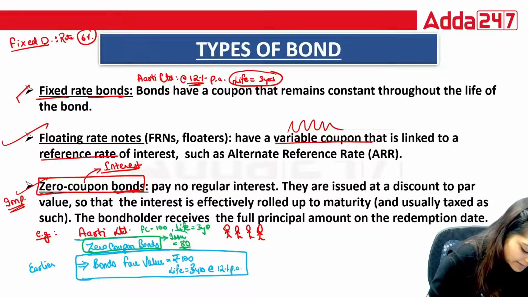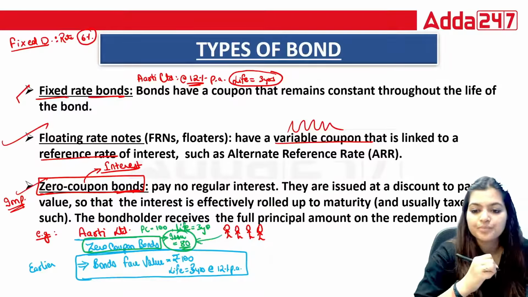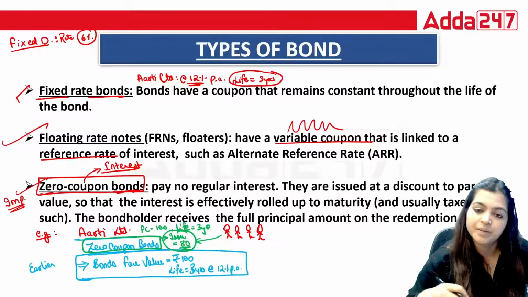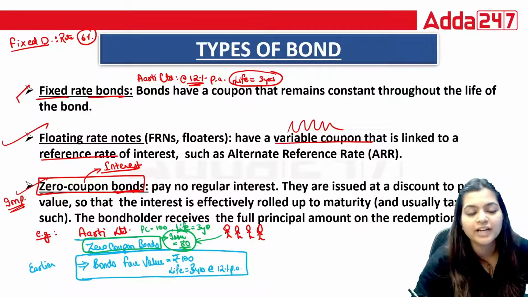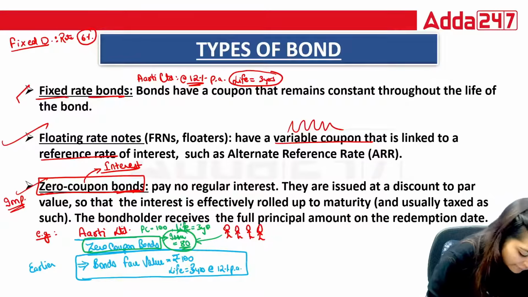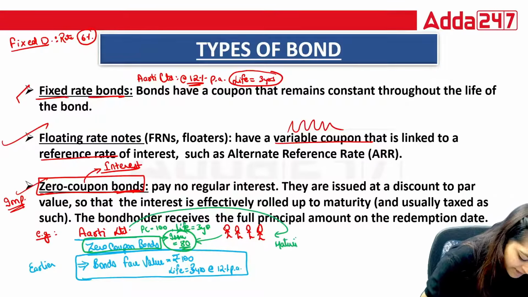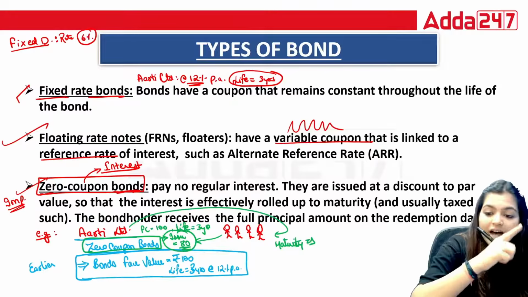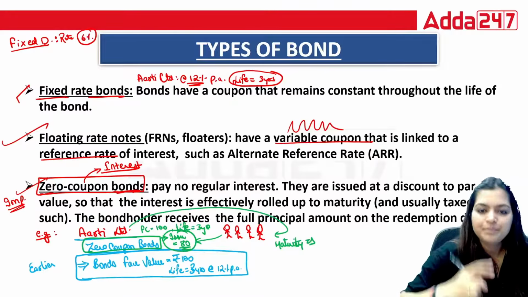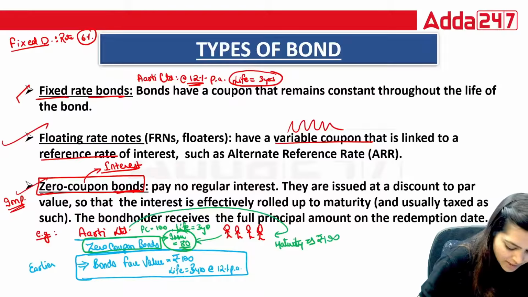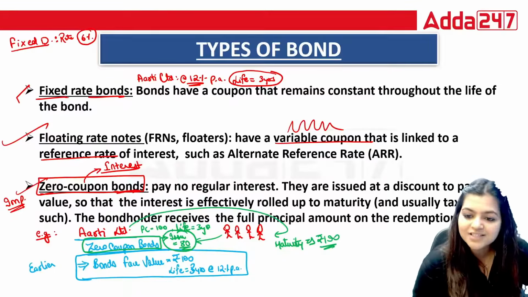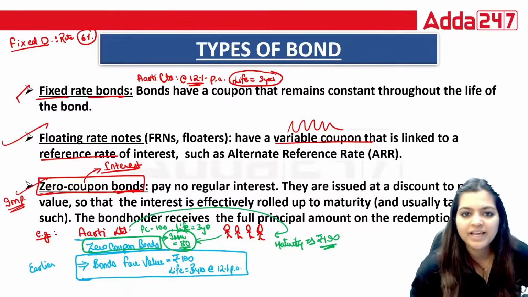So at the time of issuing, bondholders give 80 rupees and purchase the certificate. But the twist is at the time of maturity, Aarti Limited will pay rupees 100, and this is how bondholders gain.